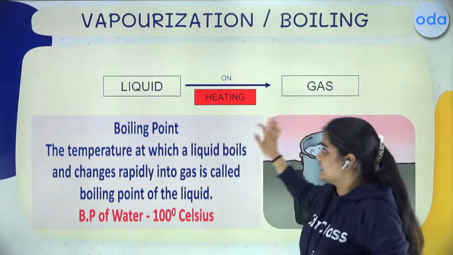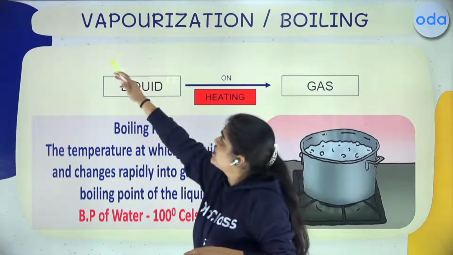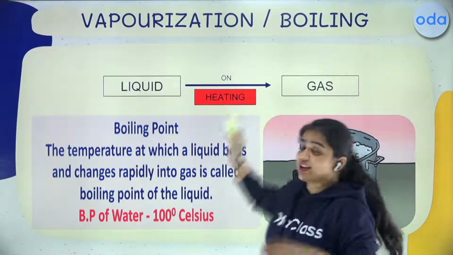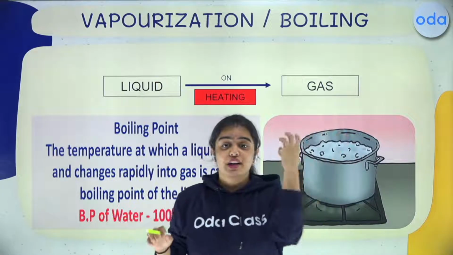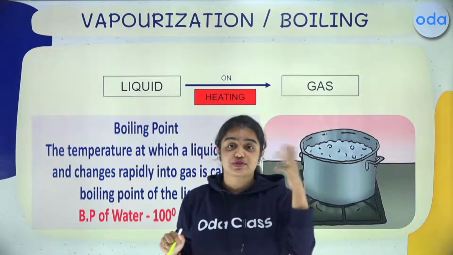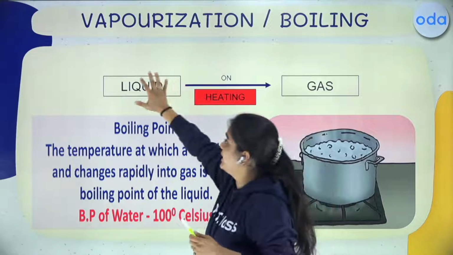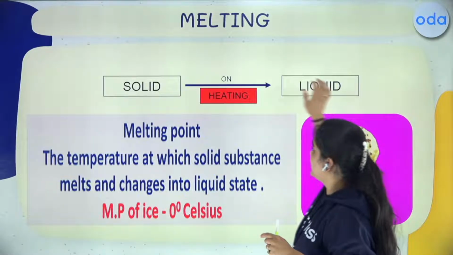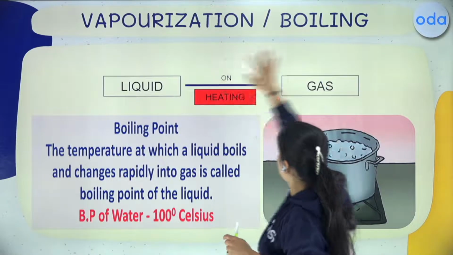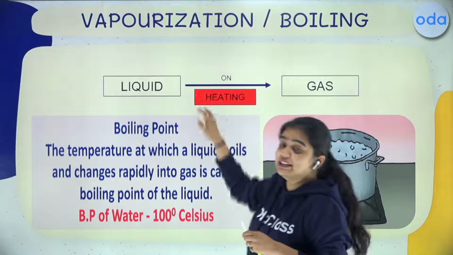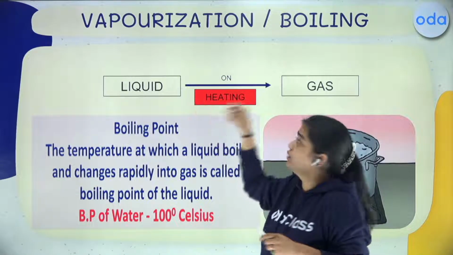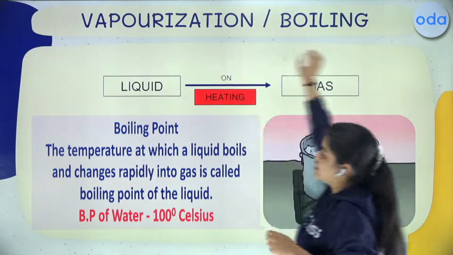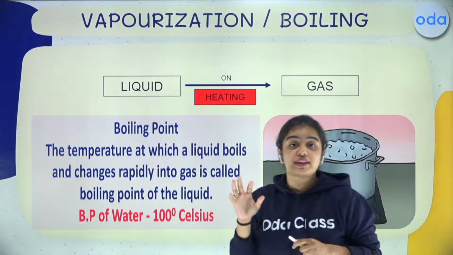Now let me tell you about the second effect, that is vaporization and boiling. When I'm talking about vaporization and boiling, what is happening? Your liquid is getting into gas. First, your solid was getting into liquid. Now, your liquid is getting into gas, right? On heating only. That is called vaporization or boiling.